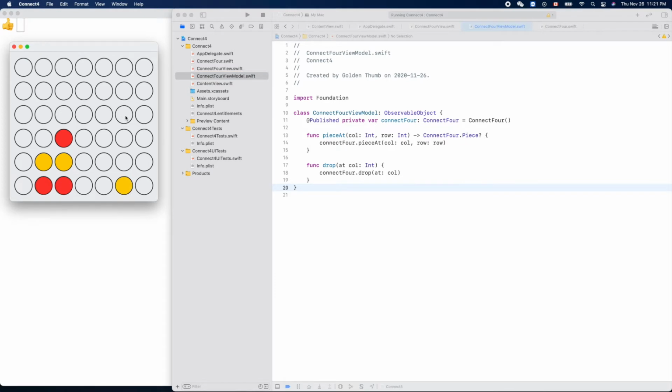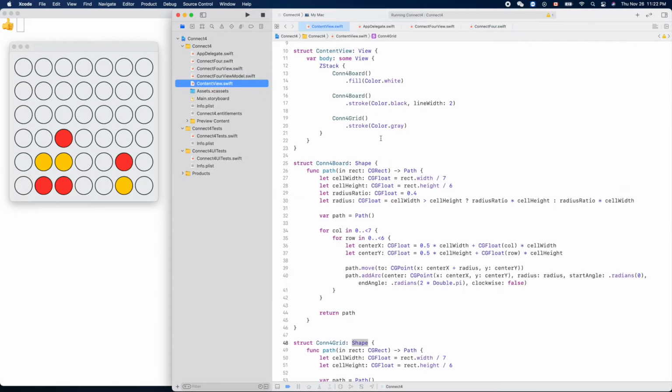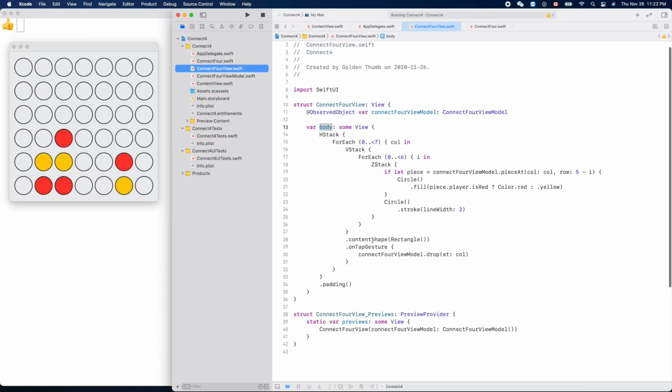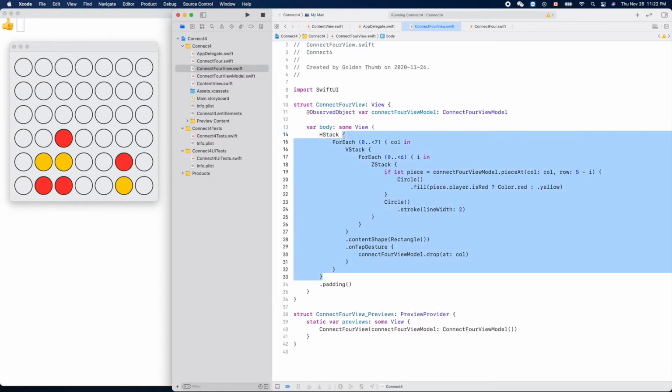This is our Connect 4 game for macOS implemented in SwiftUI. I think we need a button to reset, right? Okay, let's see if we can add a button under the game board. So this is our view and button. So here is our HStack.